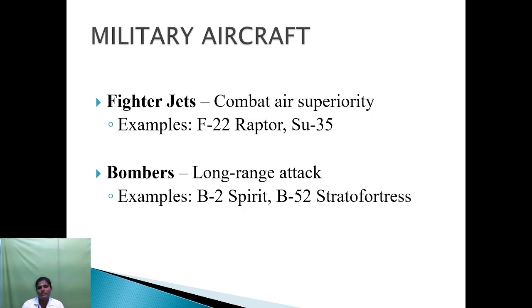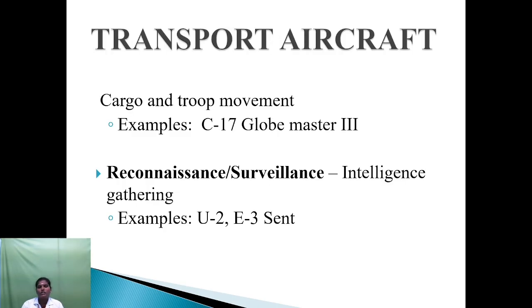Military aircraft. The fighter jet is compact air superiority. Examples: F-22 Raptor and F-35. Bombers are long range attack aircraft. Examples: B-2 Spirit, B-52 Stratofortress. Next one, transport aircraft. Cargo and troop movement is done by transport aircraft. Example: C-17 Globemaster III. Second one, surveillance. Gathering intelligence information. Example: U-2, E-3 Sentry.